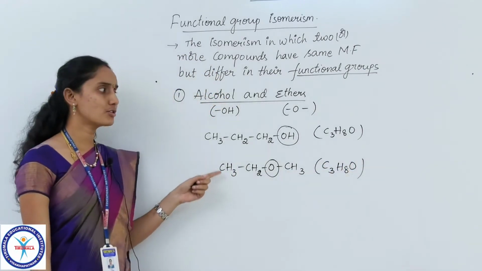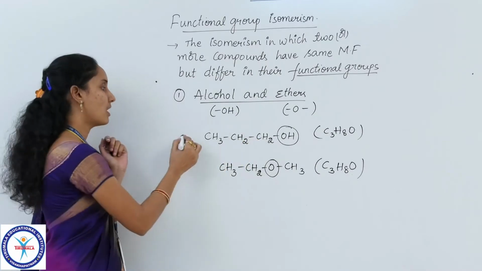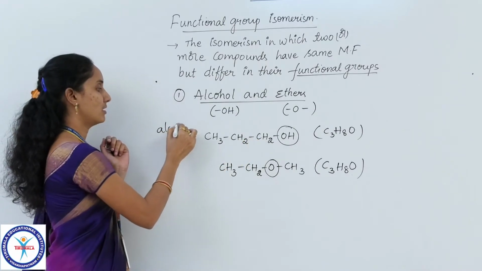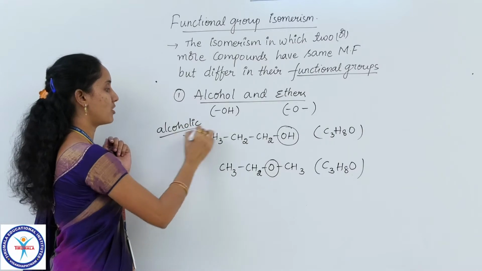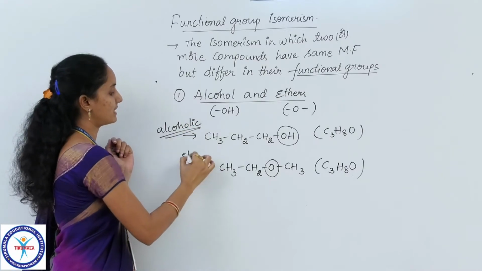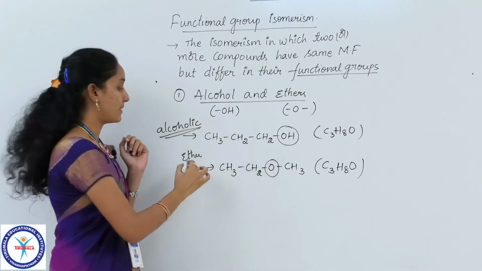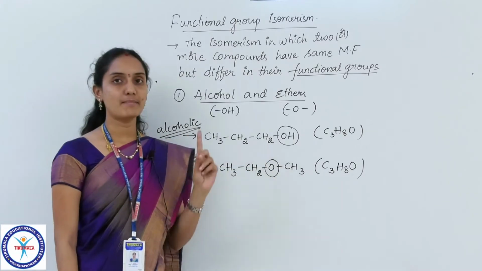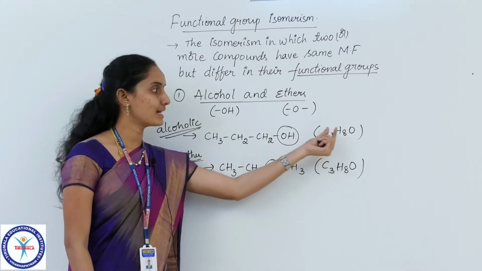So if you observe these two compounds, the first example is an alcoholic compound and the second example is an ether compound. But both of them have the same molecular formula, that is C3H8O.